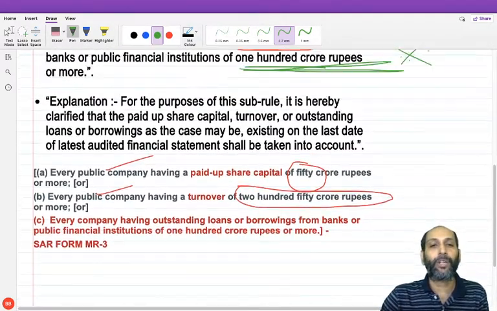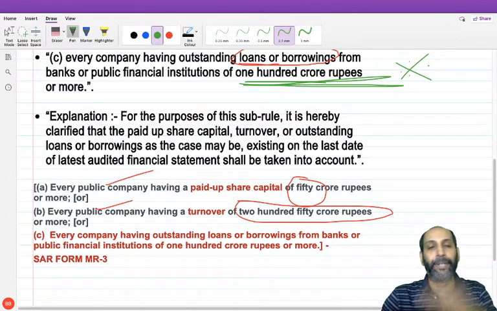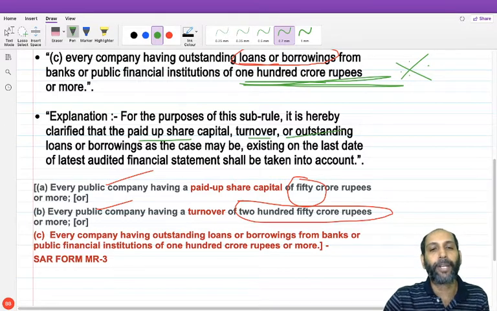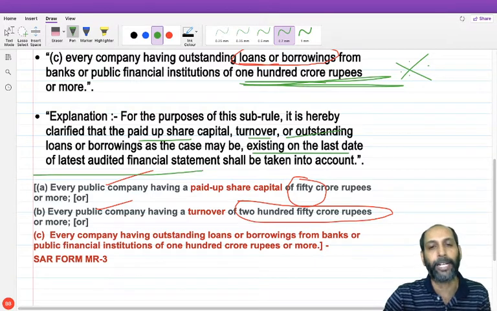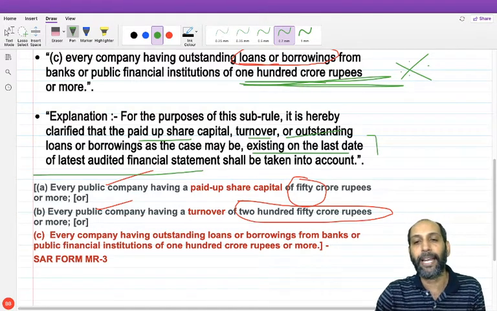So friends, now the question is the date of reckoning these figures. There is an explanation added to that. All the clarification with respect to computation of paid up capital, turnover or outstanding loan, all three things specified in Rule 9, is now to be reckoned on the basis of the latest audited balance sheet. You all know there was confusion about which balance sheet date we have to take.